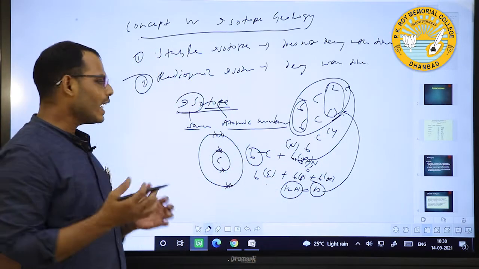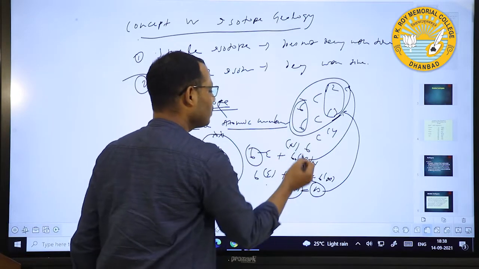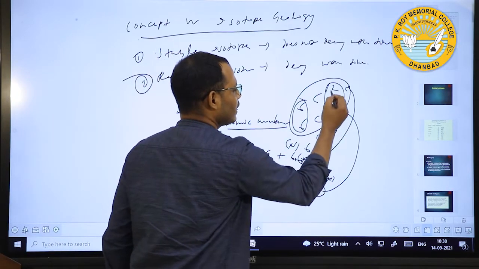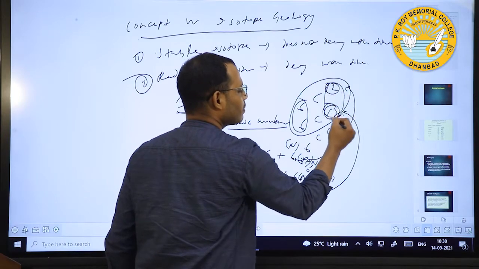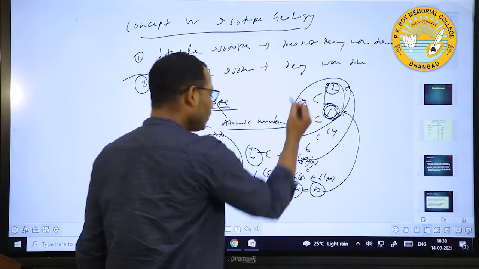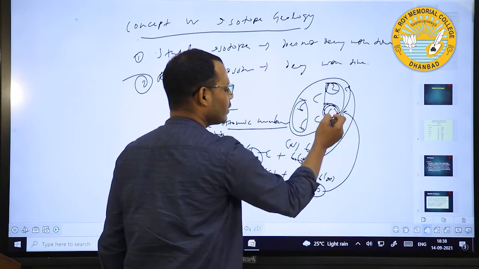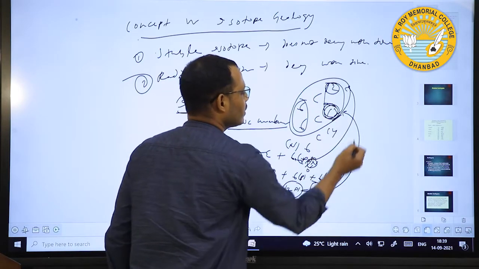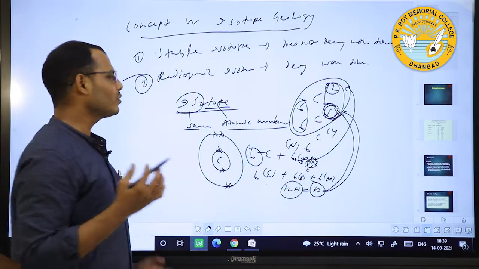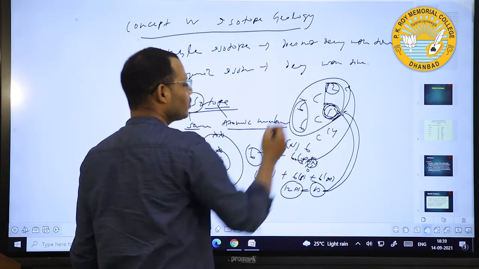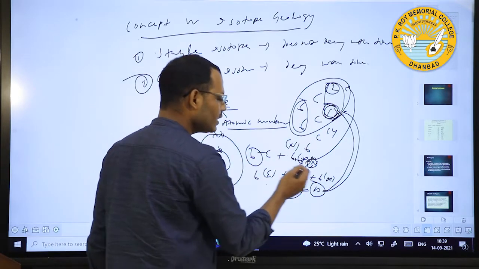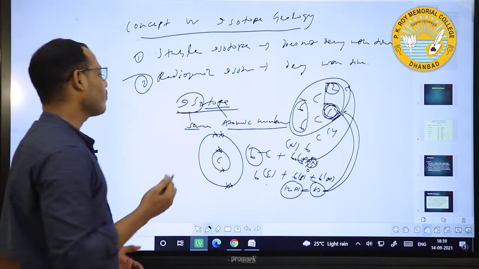Isotope means the same atomic number but different mass number. Here the mass number is 12 and here the mass number is 13. In 12 the neutron is 0, and in 13 the neutron is 1. So in isotopes there is generally a difference in neutrons.